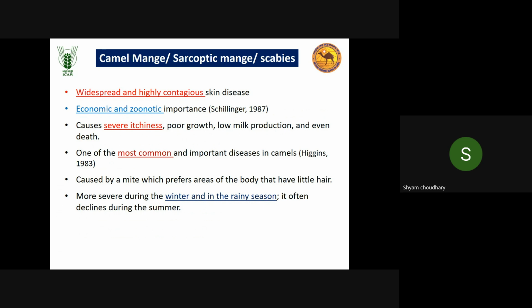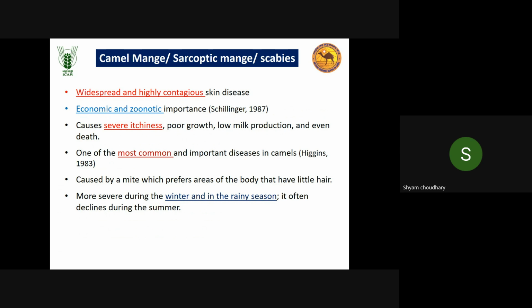Contagious means it spreads through contact from infected to healthy. It is very important economically, because when it affects the camel, ultimately it reduces its production.